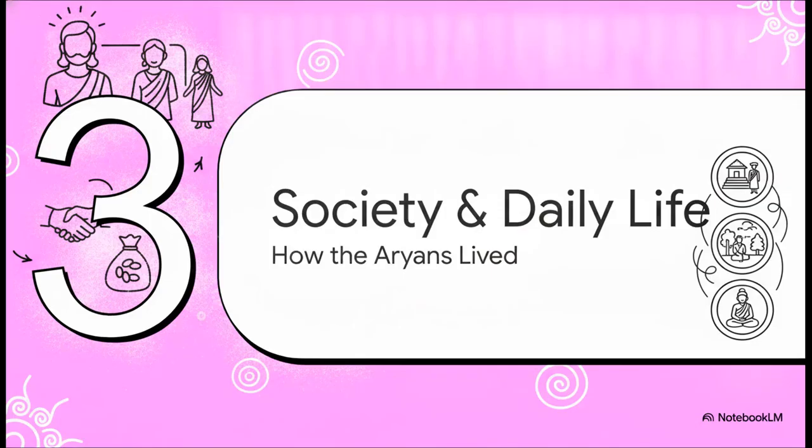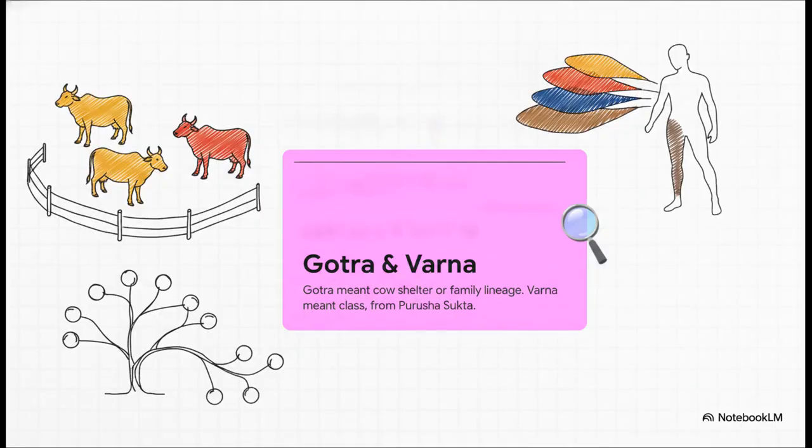Section 3. Society and Daily Life, How the Aryans Lived. To really grasp their daily life, we first have to realize this society was fiercely patriarchal. Just to give you an idea of a father's sheer authority back then, the Varun Sukta explicitly mentions that a father could actually sell his own child. Wow! Now, society was eventually structured around 4 ashramas, or stages of life: brahmacharya, grahastha, vanaprastha, and sannyasa.